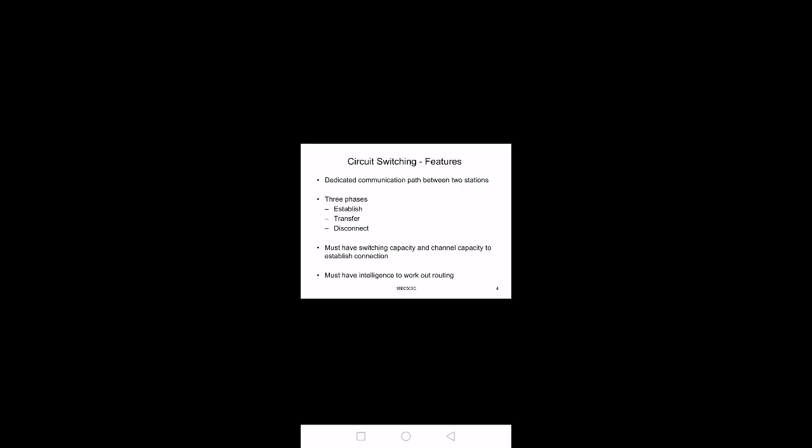So in circuit switching, whatever the sender wants to send and the receiver wants to receive, before the transfer a dedicated path is established between the sender and receiver. That means a direct physical connection path is established between the sender and receiver to send the data.